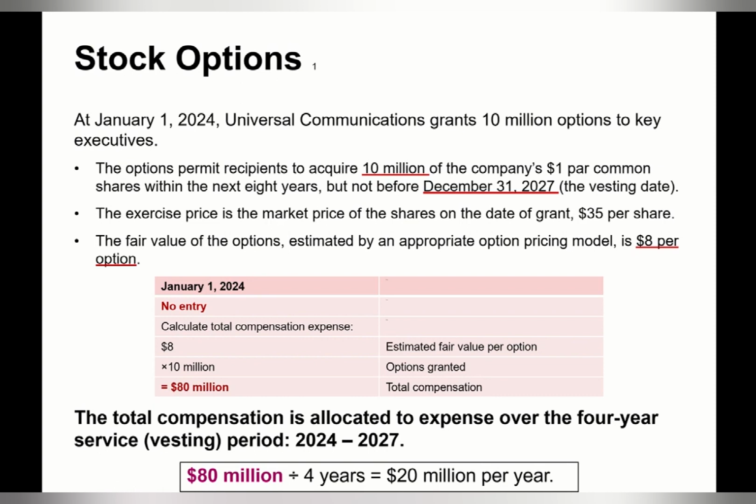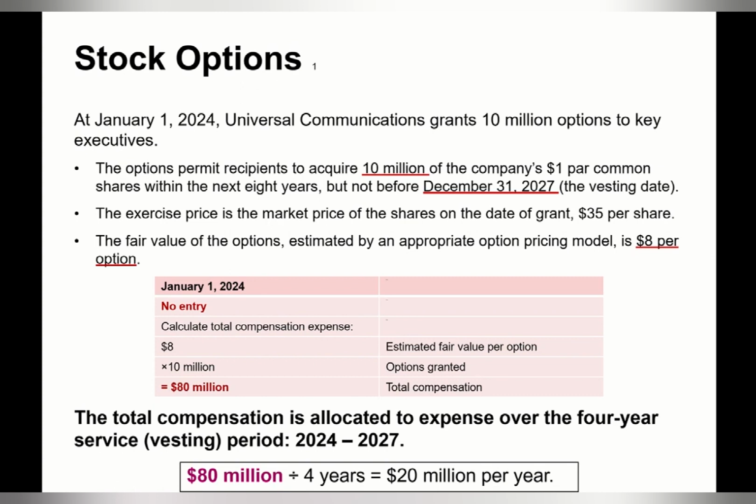So let's calculate the total compensation first. On January 1st, 24, there is no entry. Estimated fair value per option is $8 times the total options granted, 10 million. So the total compensation is $80 million. It's allocated to expense over the 4-year service period, 24 to 27.